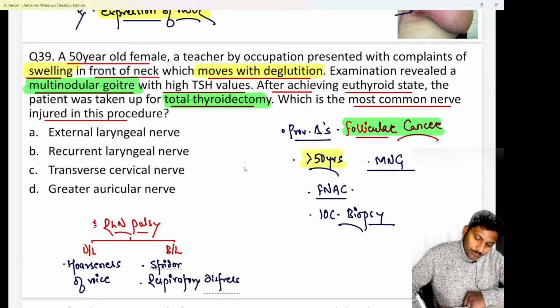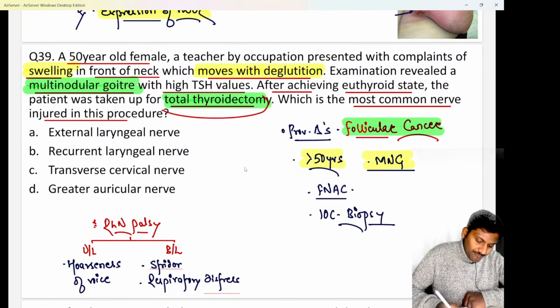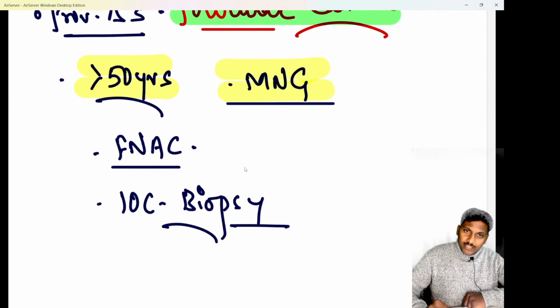Secondly, the most important risk factor for a follicular thyroid carcinoma is a multinodular goiter or iodine deficiency. As the patient may have a risk of follicular cancer, that's the reason we have planned a total thyroidectomy in her. Now, if you are planning a total thyroidectomy, do remember why we plan a total thyroidectomy directly.